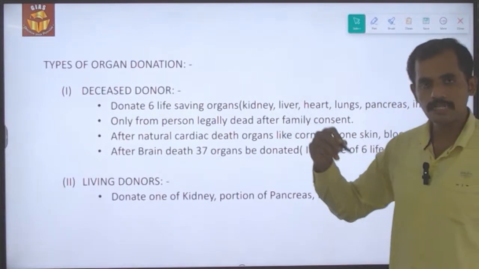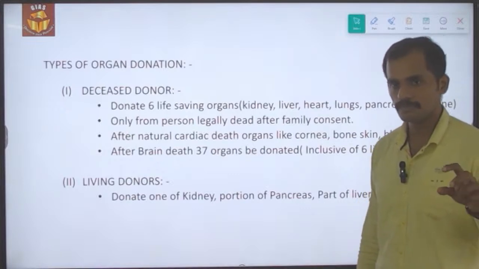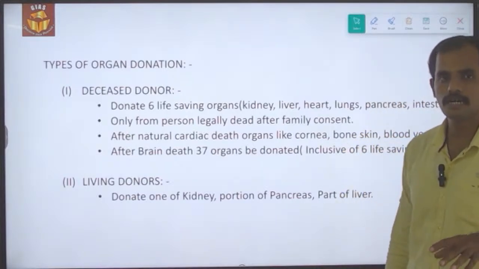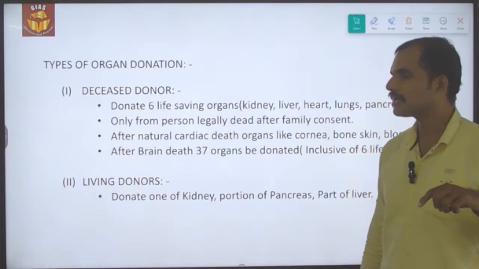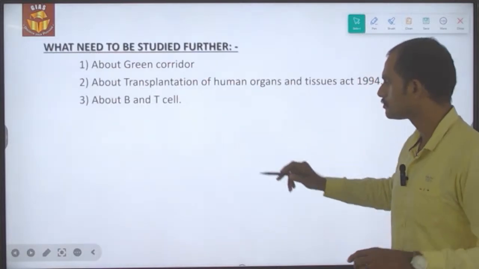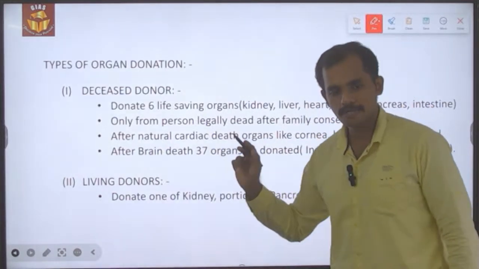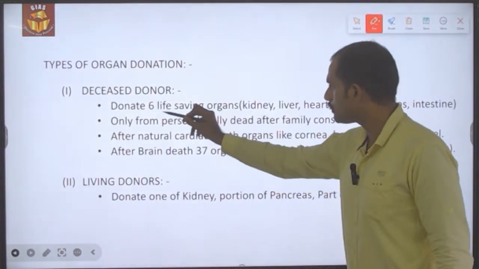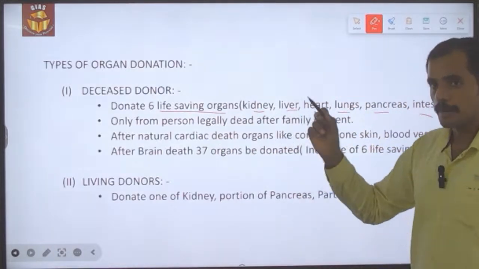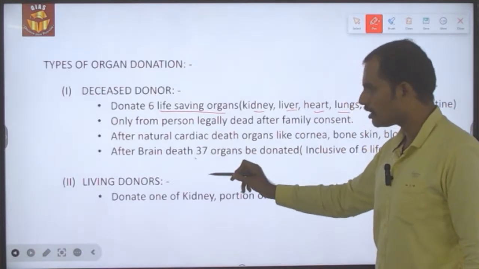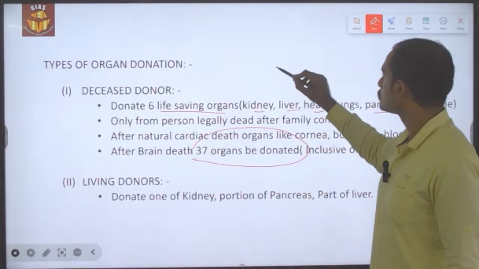So what are the different types of organ donation? As I said, there are two types of organ donation prevailing in India, and not only in India, across the globe. It is deceased donor transplantation and living donor transplantation. Under deceased donor transplantation, a person could donate 6 life-saving organs like kidney, liver, heart, lungs, pancreas, intestine, along with 31 non-life-saving organs.